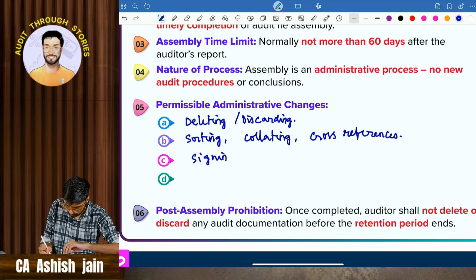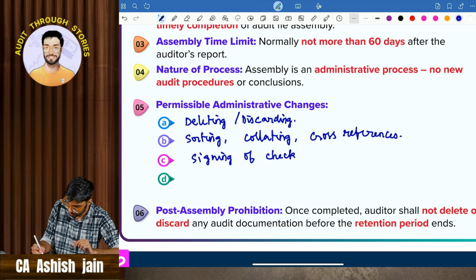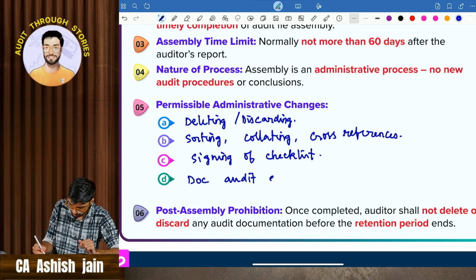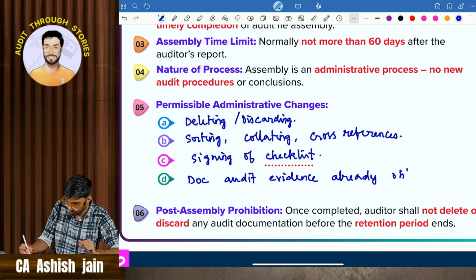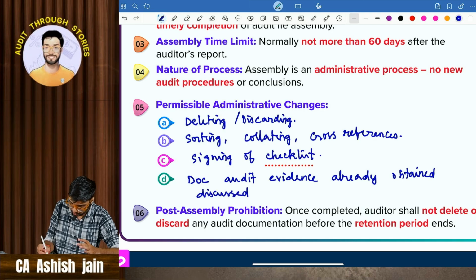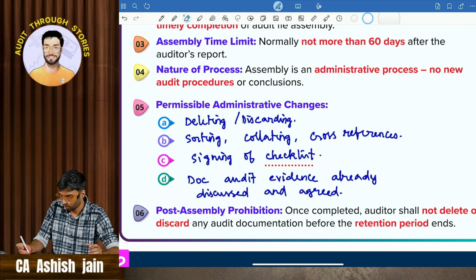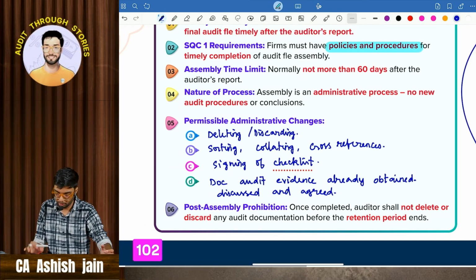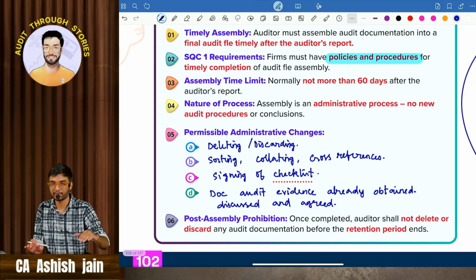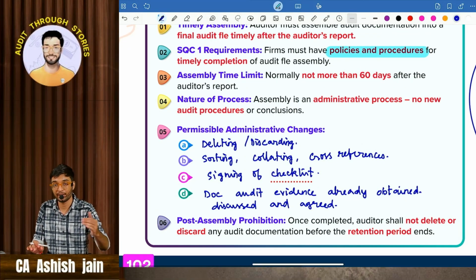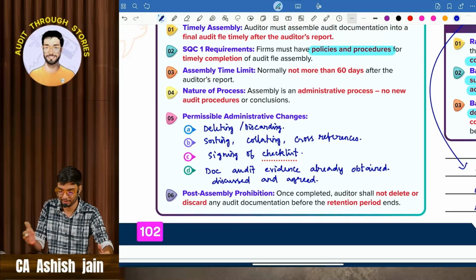Then comes signing of checklist, and then comes documenting the audit evidence already obtained, discussed and agreed. So these are all the 4 points which, if done in audit documentation, will be called administrative changes. This can also be tested for 4 marks.